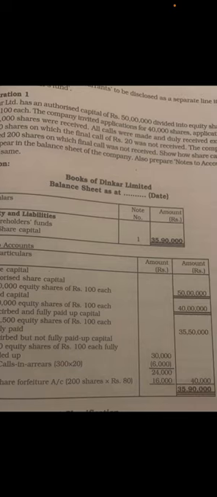Then you have to put this in the outside column. You get 40,000. This 40,000 should be added to the subscribed capital. So you get 35 lakhs 90,000. This is the share capital amount, which you can put in the balance sheet. You can see here.